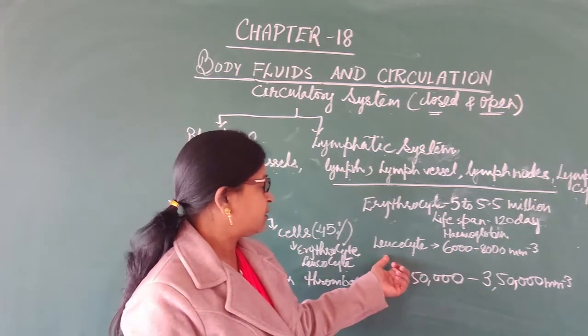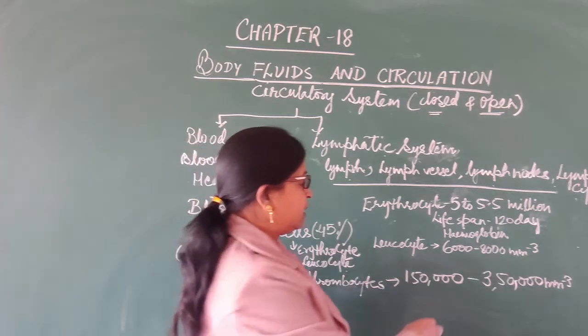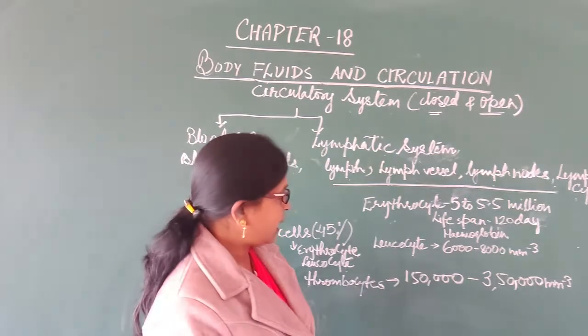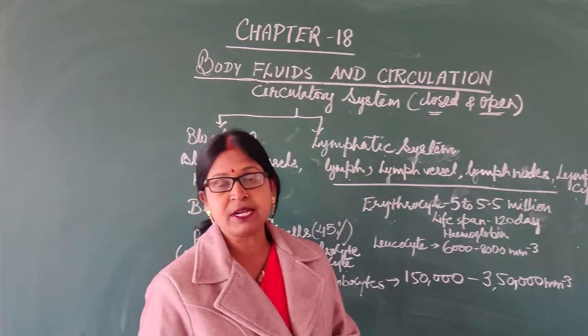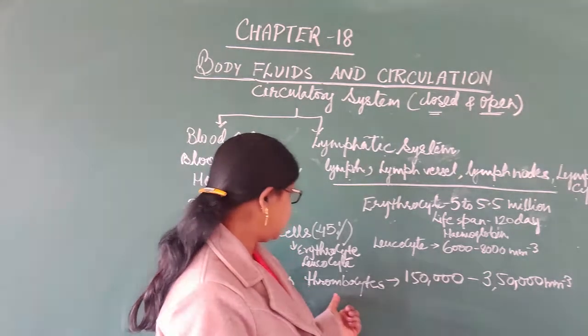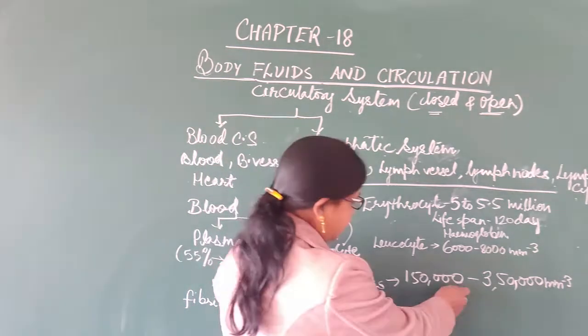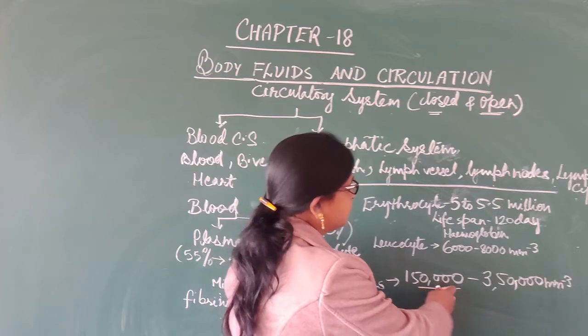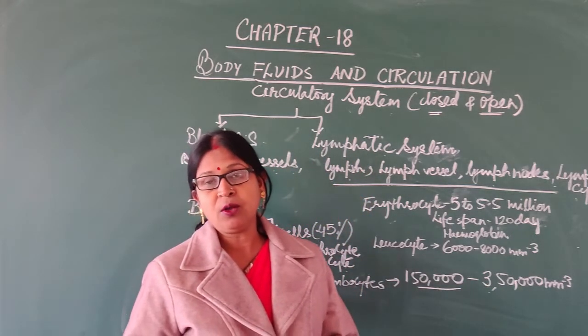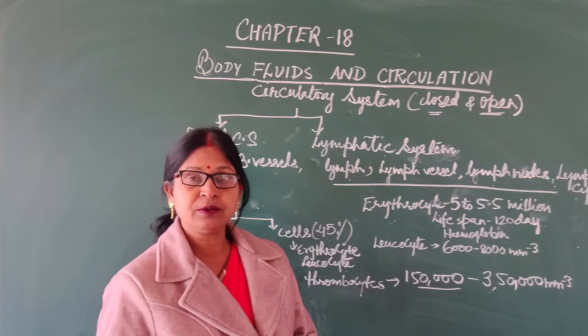Now leukocytes are the white blood cells and these are about 6,000 to 8,000 per cubic mm, and that we will discuss. It is of two types, granular as well as agranular. Then thrombocytes: the amount is 1,50,000 to 3,50,000, and the functions and all these things we will discuss through the slide.